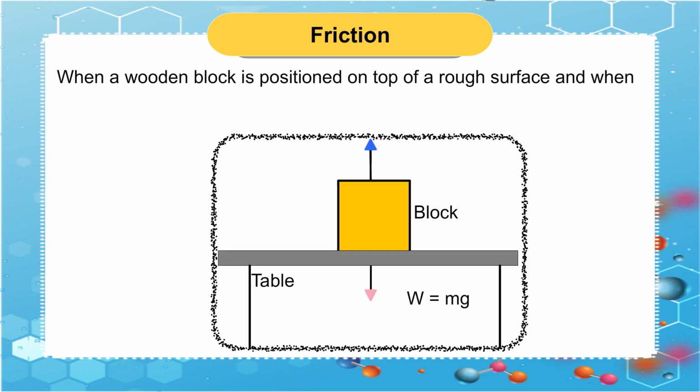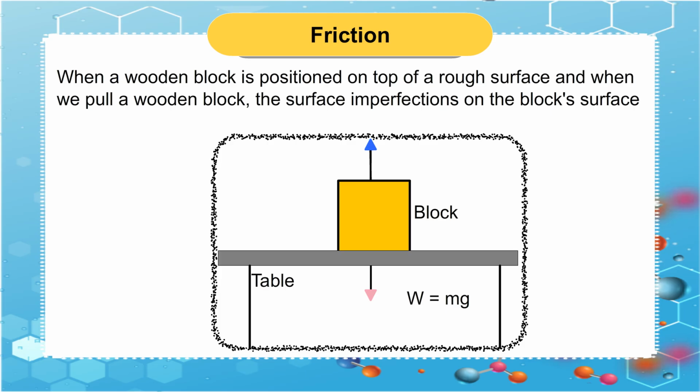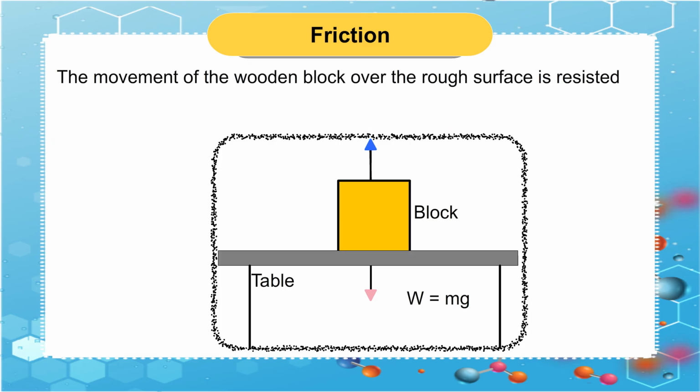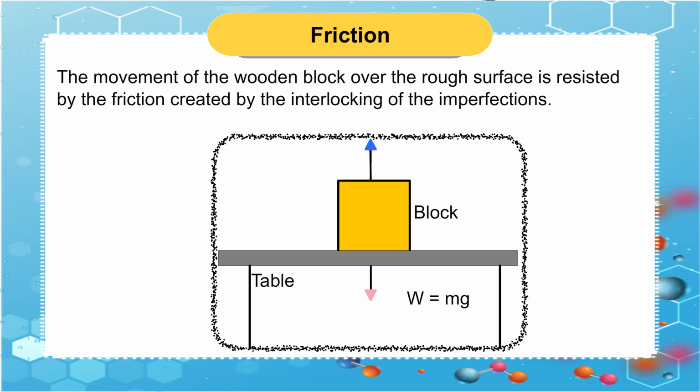When a wooden block is positioned on top of a rough surface and we pull the block, the imperfections on the block's surface lock with the imperfections on the rough surface where the block is resting. The movement of the wooden block over the rough surface is resisted by the friction created by the interlocking of the imperfections.